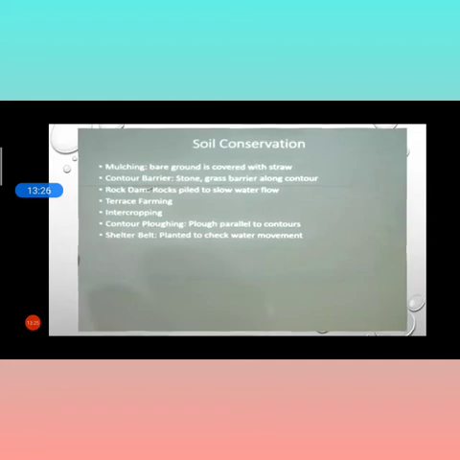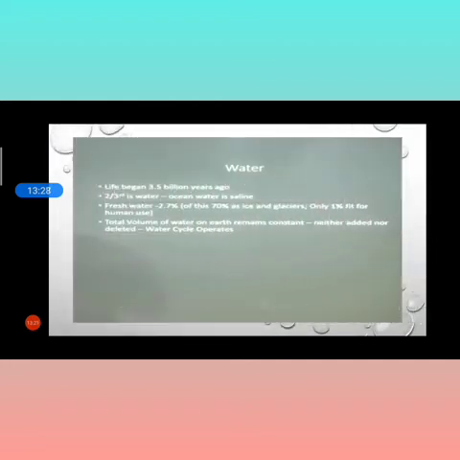Now we are continuing with the next topic, that is water. We have already studied that 70% of our earth is covered with water, and life began 3.5 million years ago. Two thirds is water. Ocean water is saline.